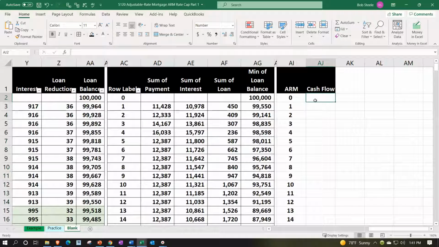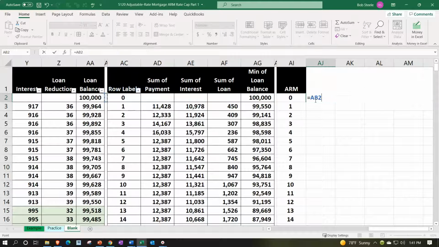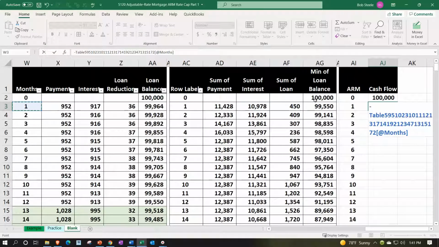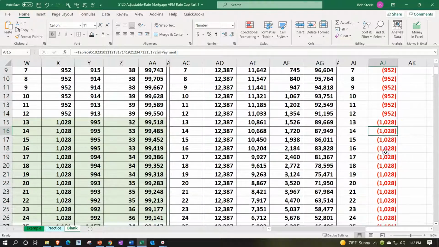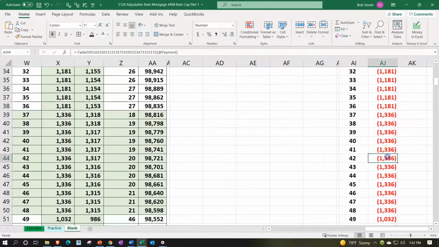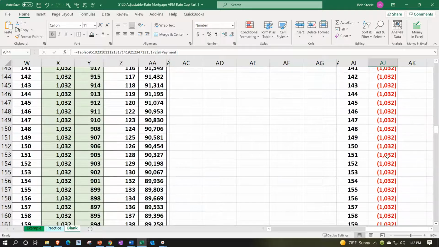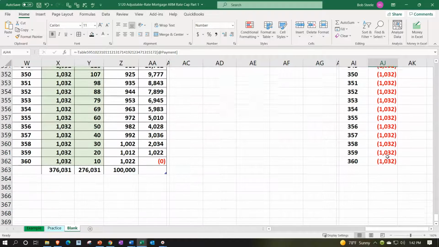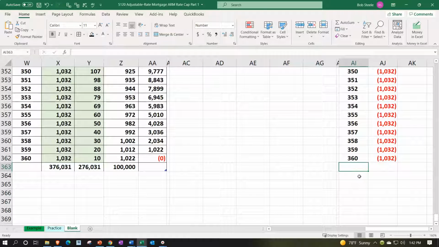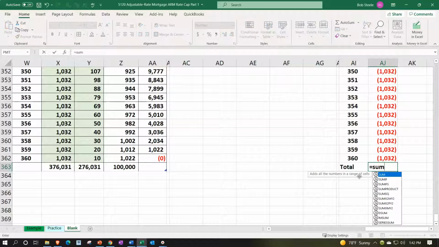So we're going to say 360. We're then going to center it. Cash flow is going to be equal to the 100,000. Let's pick it over here. And then the outflows, monthly now instead of the yearly outflows, are going to be the payments of the 952, and then they'll change to the 1,028 and so on. I'm going to do that with the fill handle, and that takes it all the way down. Then it changes to 1,128, and then it went up to 1,336, and that's all it went up to. And then we're taking that all the way down, even though there might be changes beyond that point, because that's all we have the data for. So we're still going to take it down 360. Let's see the total, what would happen in the total if we were to make that assumption.